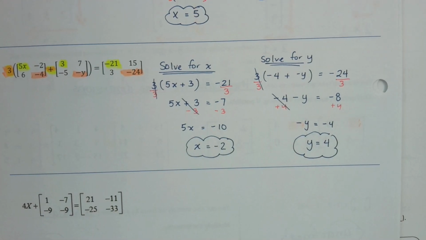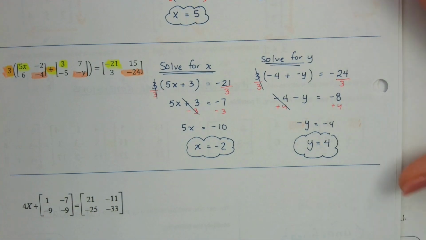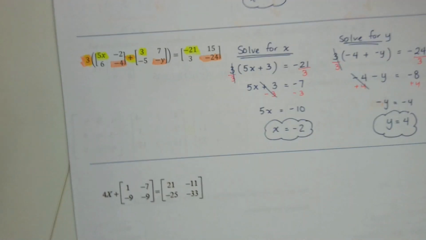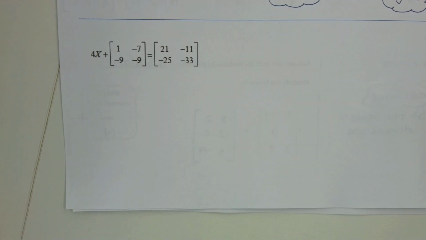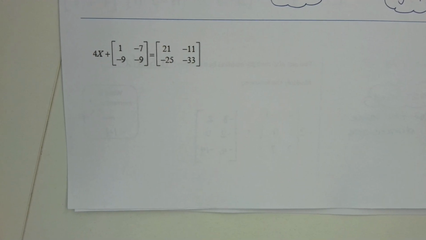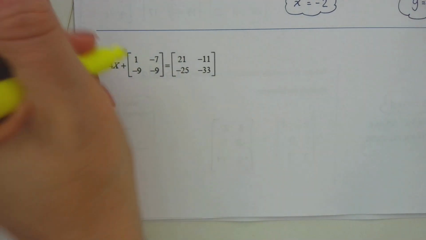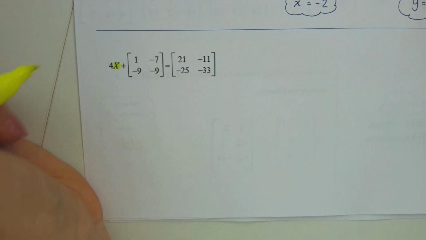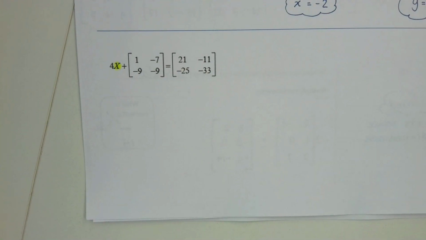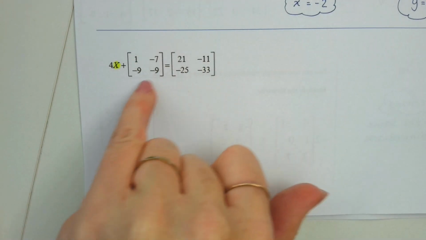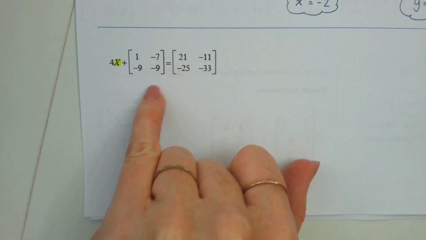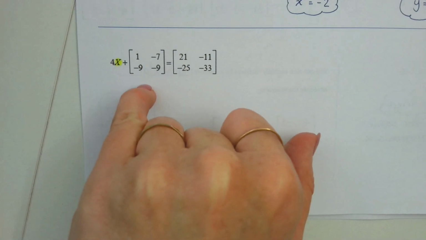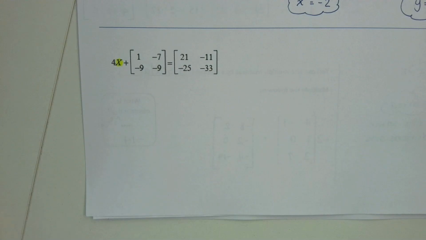All right, the last one is a little bit different. Y'all see how the question looks different? So it's not a lowercase variable, it's actually an uppercase variable. Our answer is actually going to be a matrix on this one, okay? So we're basically trying to isolate this X, which technically that X is going to be a matrix. If I need to isolate that X, the first thing I want to do is cancel out this entire little 2 by 2 matrix. We're going to cancel that little 2 by 2 matrix by subtracting it off of there. But if I subtract it on the left, where else am I going to subtract it? On the right.